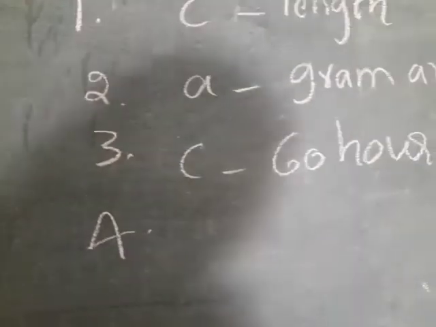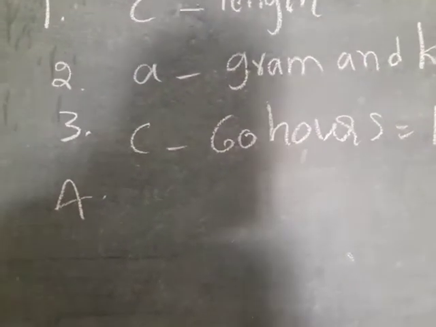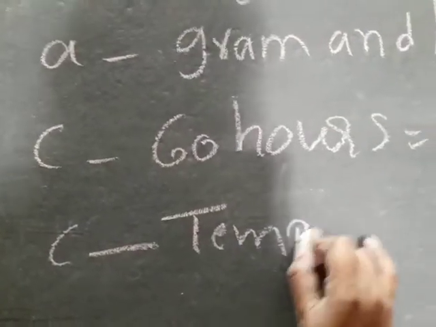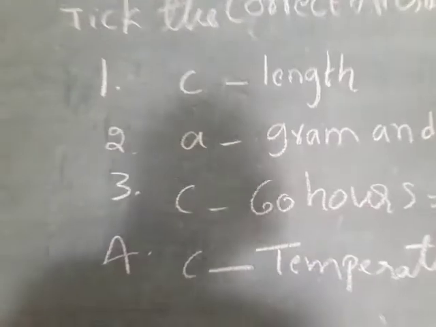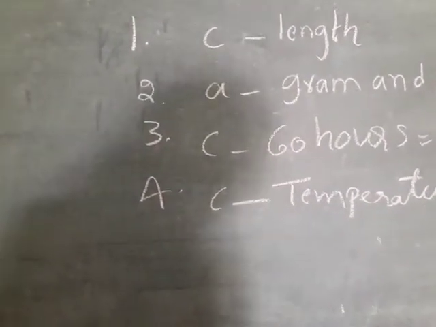Option C. Fourth one, a thermometer is used to measure pressure, capacity, temperature. Option C, temperature. Once again I repeat: first one C, second one A, third one C, fourth one C.